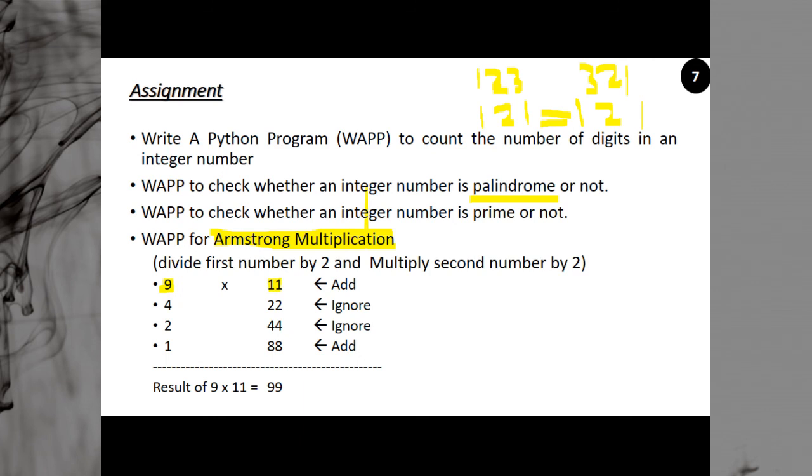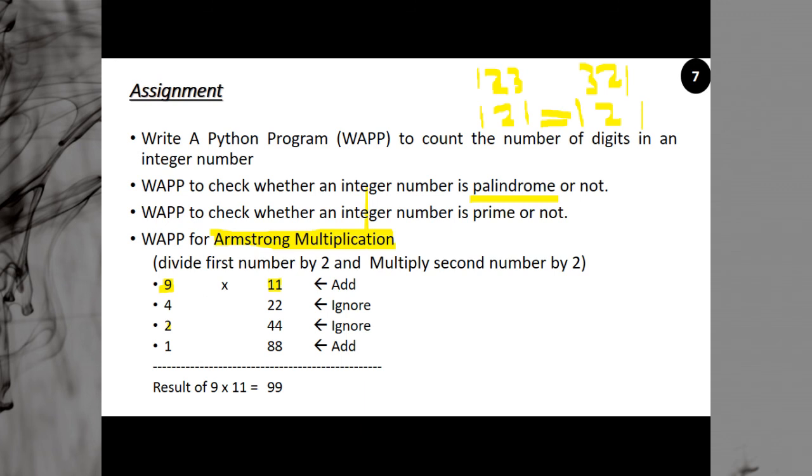What he suggests is to multiply one number by 2 and divide the other number by 2. So here we have 9 and 11, so we are dividing 9 by 2 and multiplying 11 by 2. When you divide 9 by 2 you get 4. It's 4.5, but we will consider integer division here, that is floor division. Remember, floor division. So it will be 4. Then when 4 is divided by 2, it is 2, and then 2 is divided by 2, it is 1, and at 1 you have to stop.